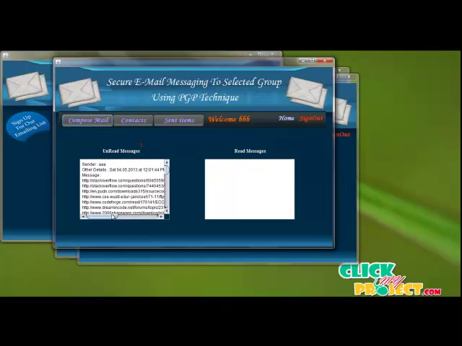Then the contents are displayed like this. Once the message is read, it is automatically moved to the read messages. The read messages contain the latest messages received up to now in B's database. He also has the same authorized rights to view contacts as well as sent items.